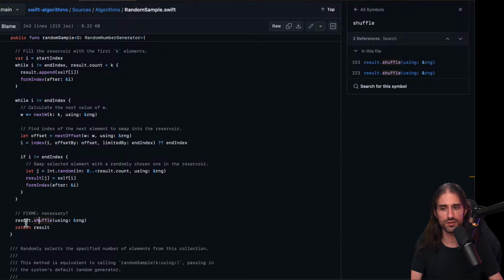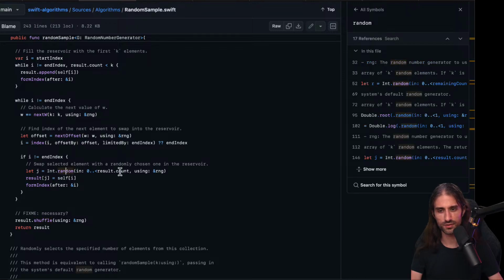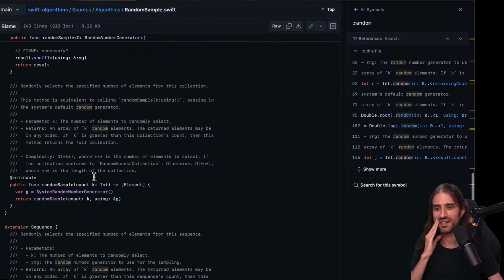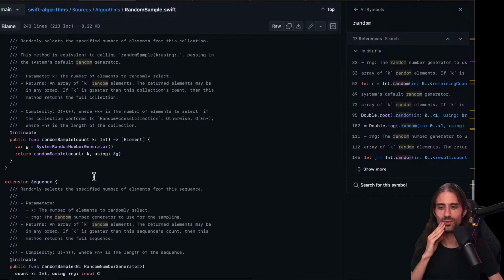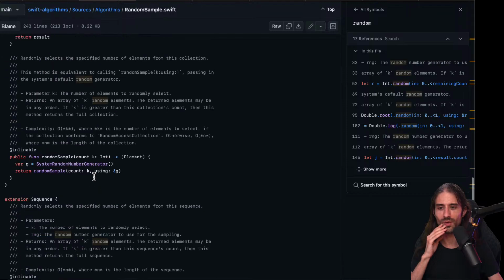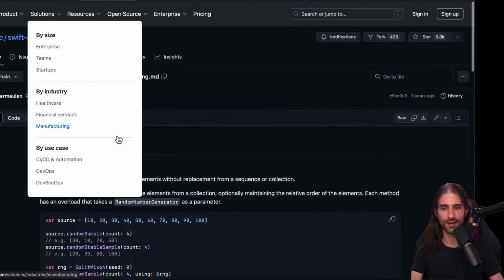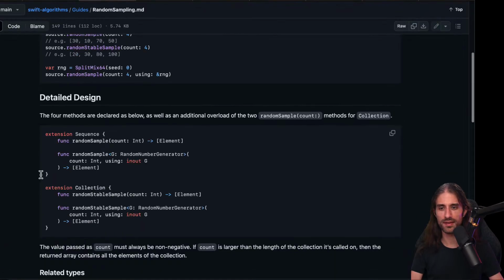Okay, in the end, it does a shuffle of the result again. But here, so it does random result of j equals self. This is such a... You really need to spend time going into it. Otherwise, it's so confusing.